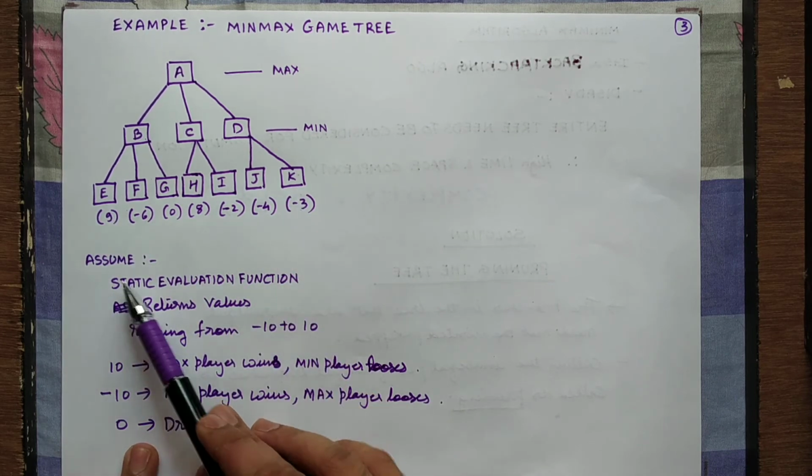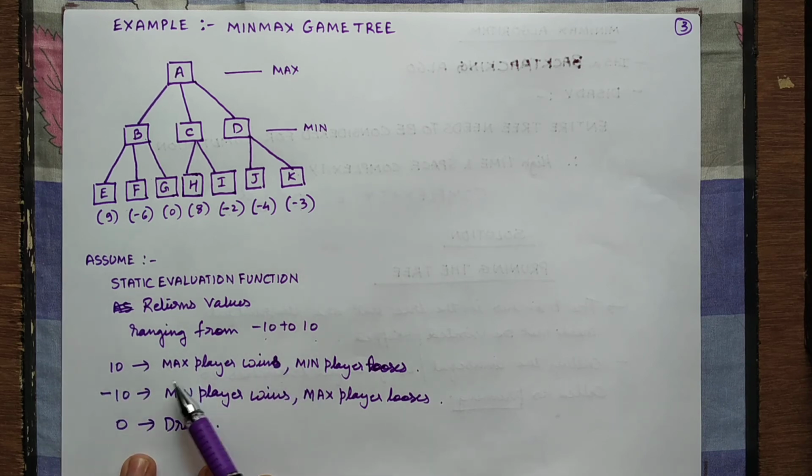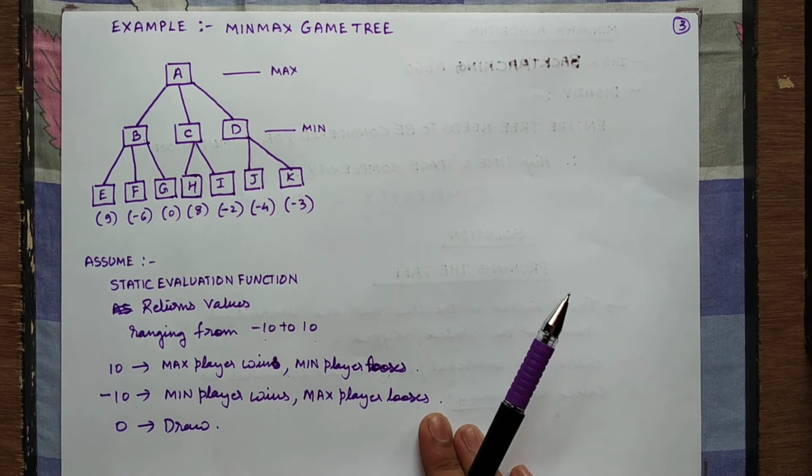Okay, what we have done is we have assumed the static evaluation function returning the values ranging from minus 10 to 10. Okay, so as you know, 10, that's maximum value, positive number. It means if you reach 10, it means max player has won and min player has lost. If it goes towards minus 10, it means the min player has won and max player has lost. And if it is 0, it's a draw condition.